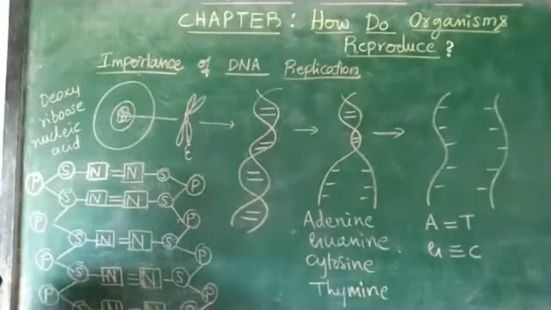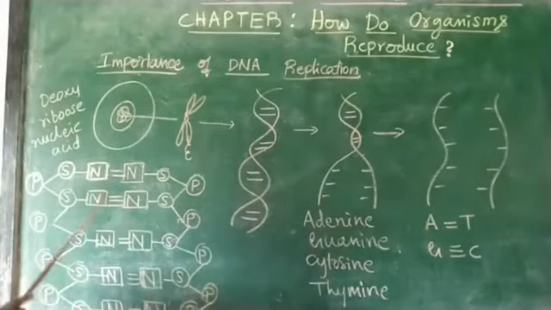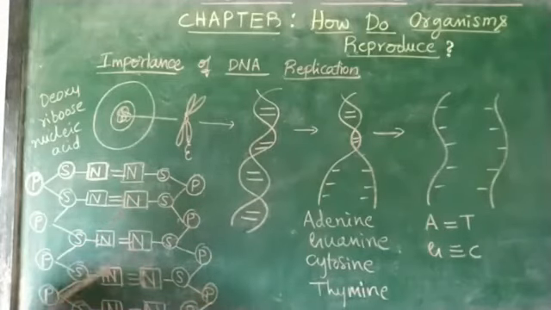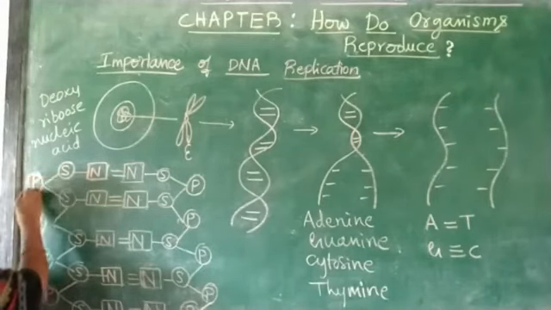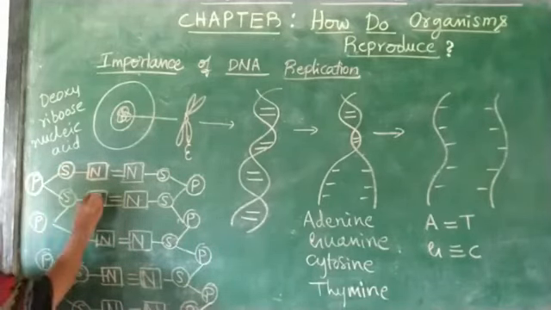it looks like this. It has three chemicals in it. The chemical substances present inside the DNA are the pentose sugar, phosphate group and nitrogenous base.